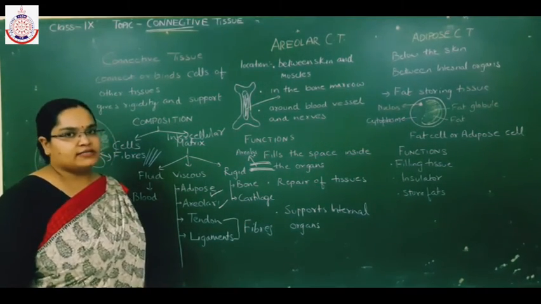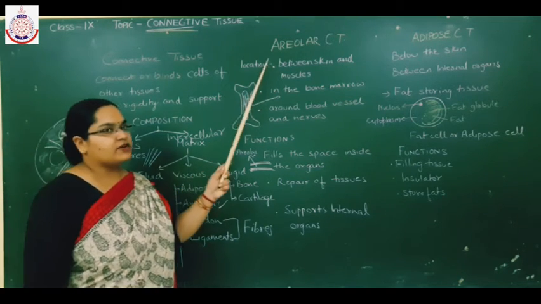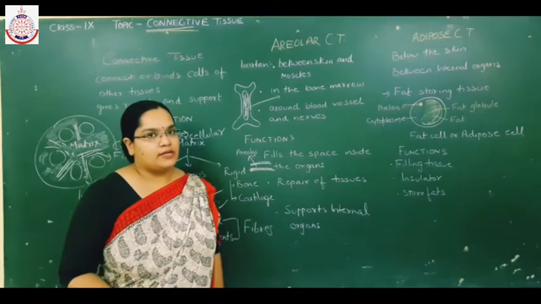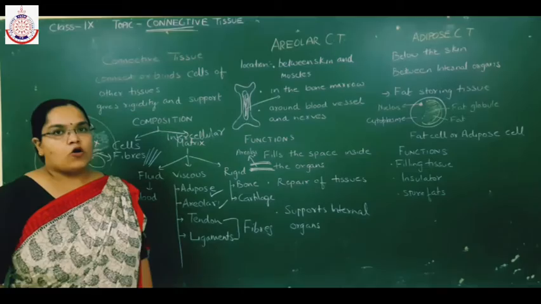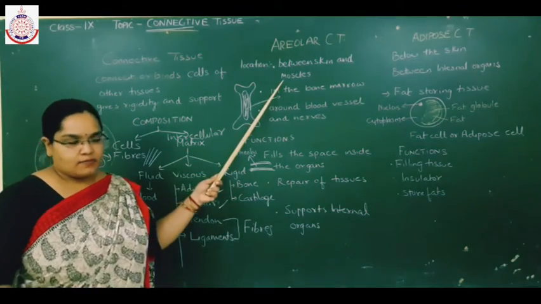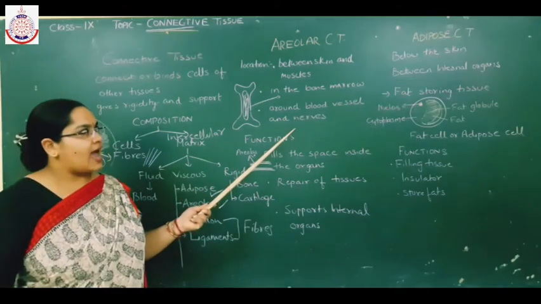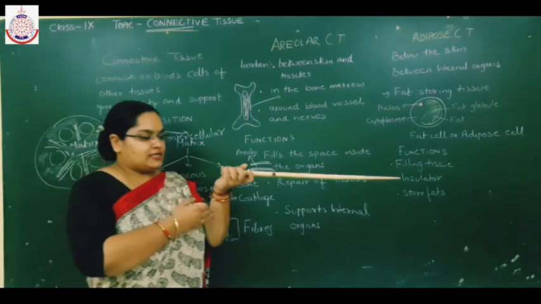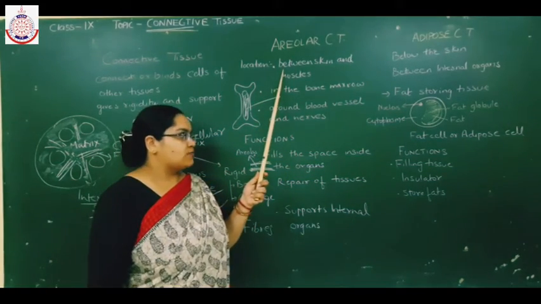First of all, we will discuss the areolar connective tissue. Areolar connective tissue is the most abundant connective tissue in the animal body. Now, where will you find areolar tissue? Between skin and muscles, in the bone marrow, around blood vessels and nerves. That means areolar connective tissue is present in between your skin and muscle.